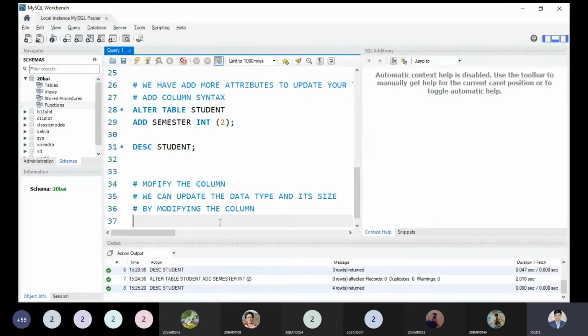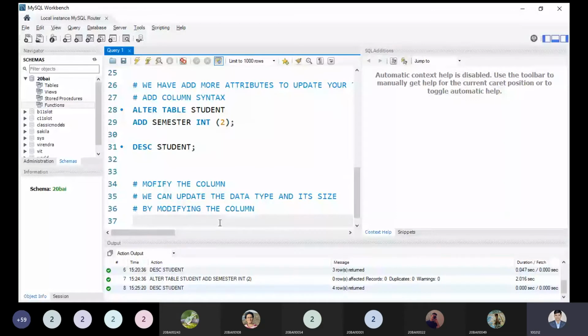Modify the column means we can update the data type and its size. A student asked me, no sir, semester should be in varchar, so we can update it. So we can update anything. Yes, of course, it is also possible. So what is the syntax?